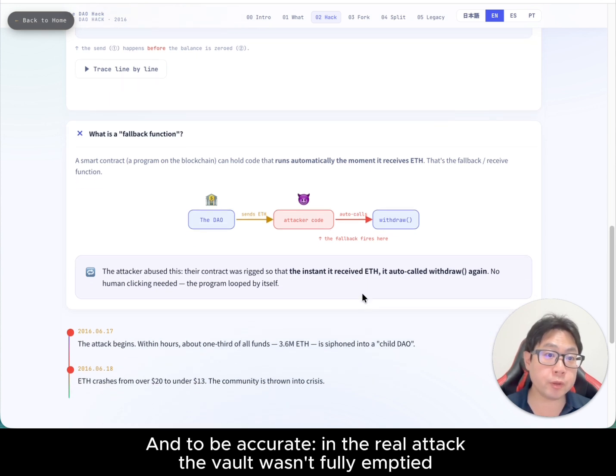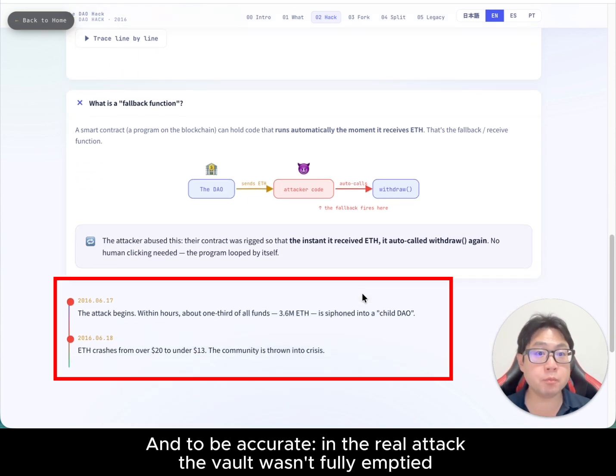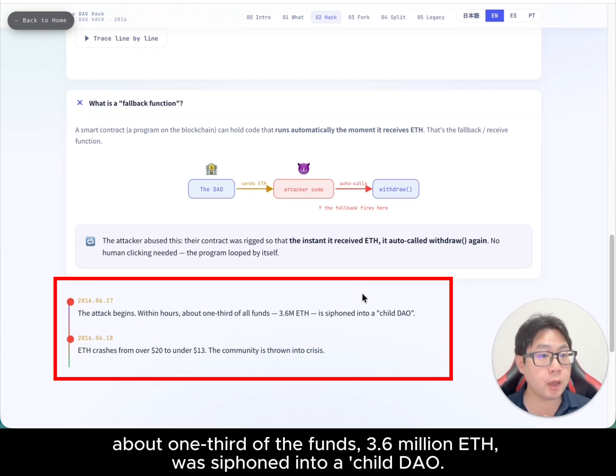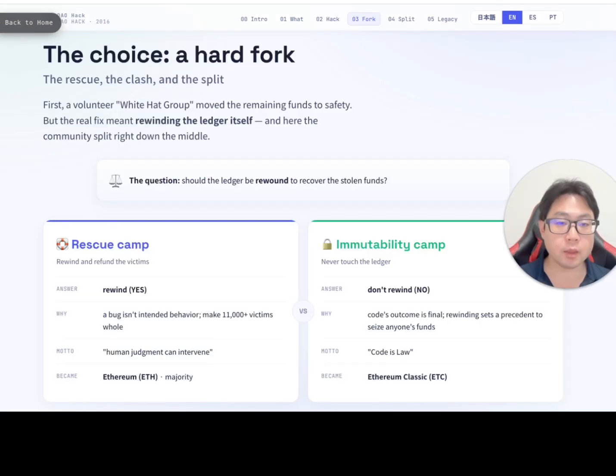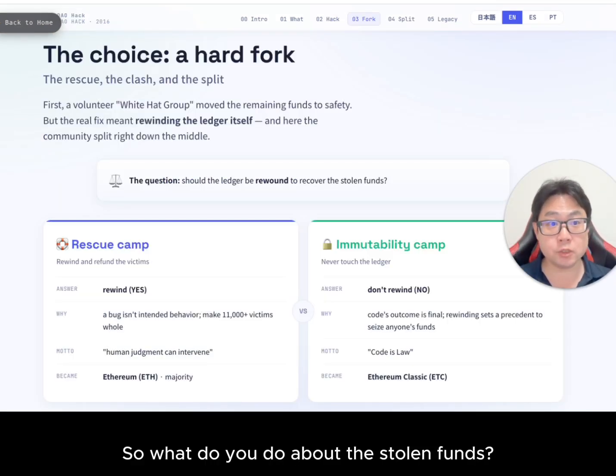And to be accurate, in the real attack, that vault wasn't fully emptied, and 1/3 of the fund's 3.6 million Ether was siphoned into a child DAO. It crashed from over $12 to under $3, and the community was thrown into crisis. So, what do you do about the stolen funds?